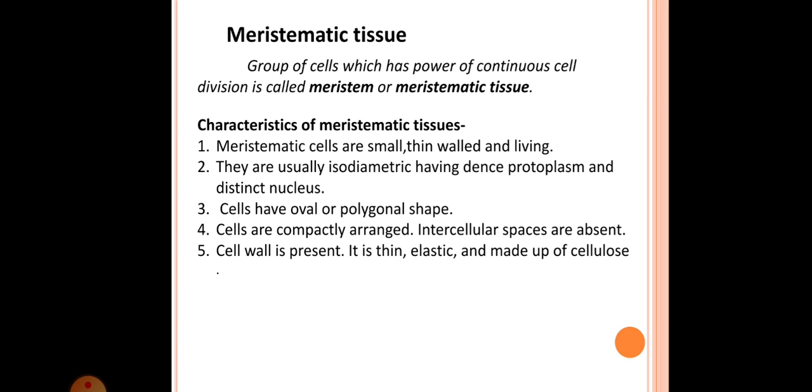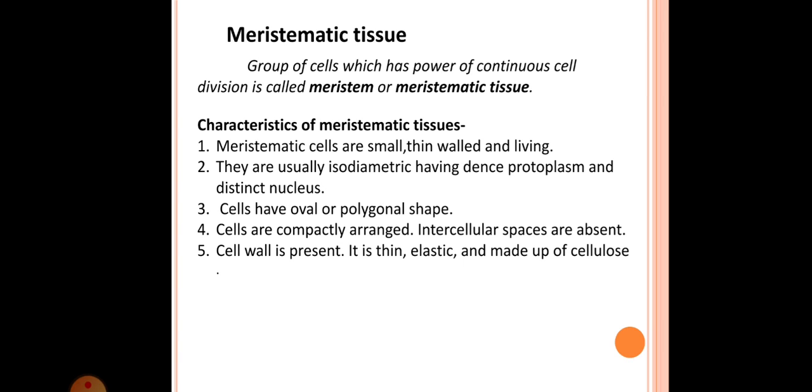The cells having the power of continuous or frequent cell division are called meristem or meristematic tissues. Then next we'll see the characteristics of meristematic tissues.